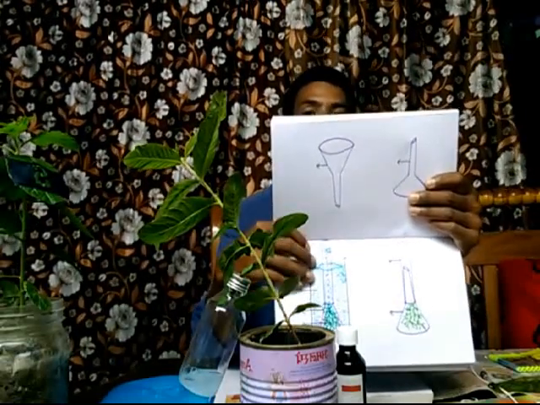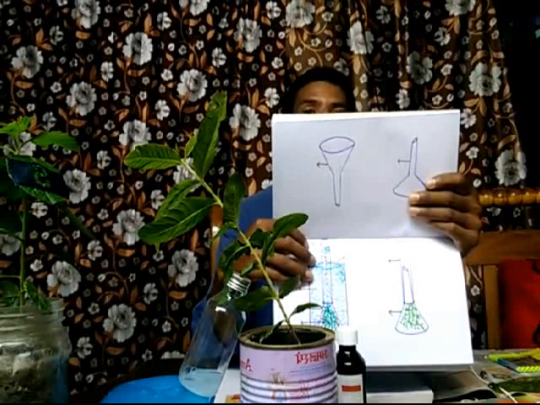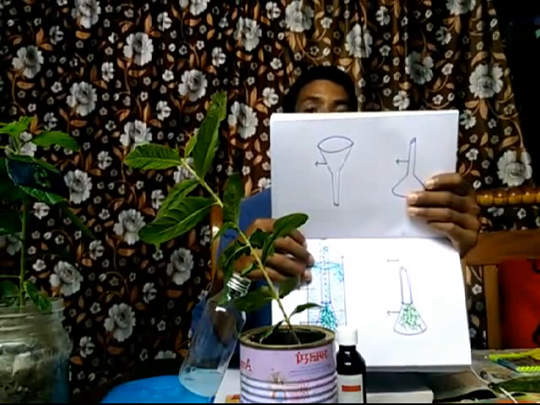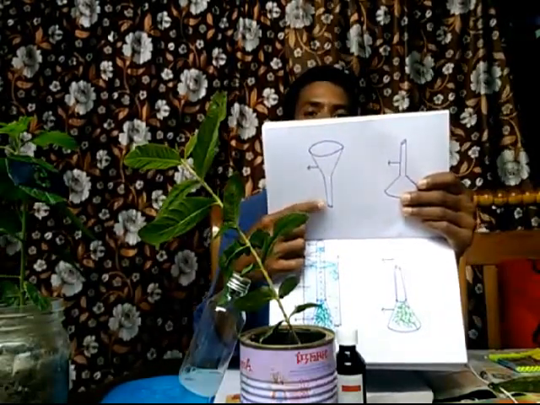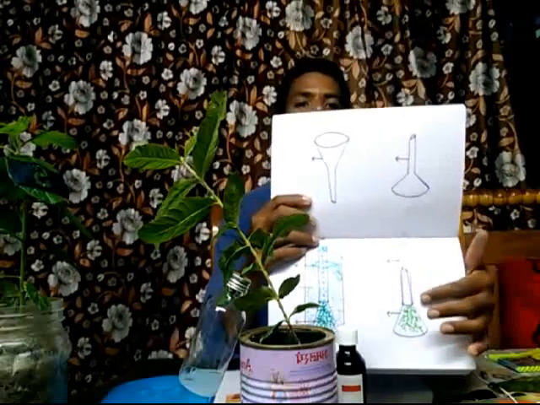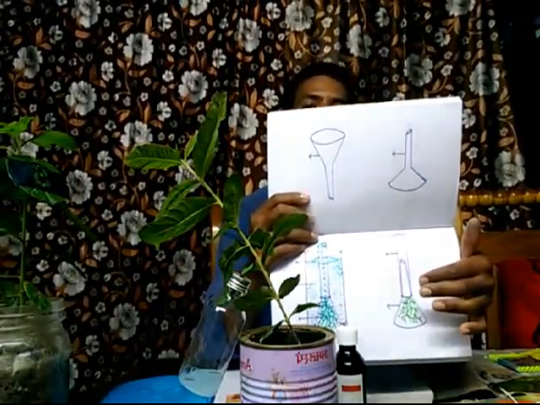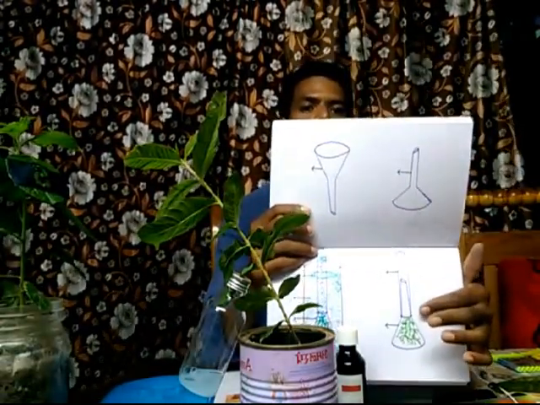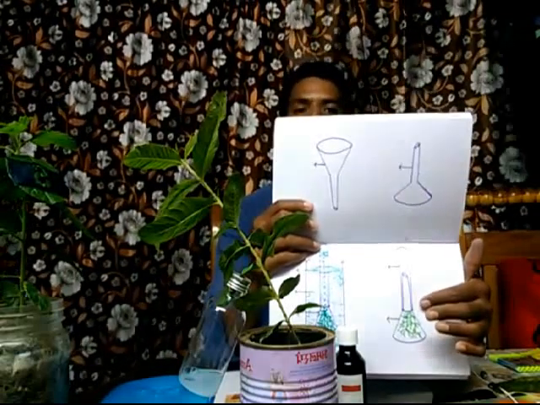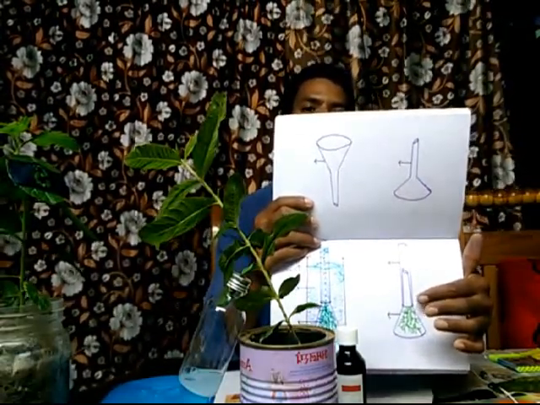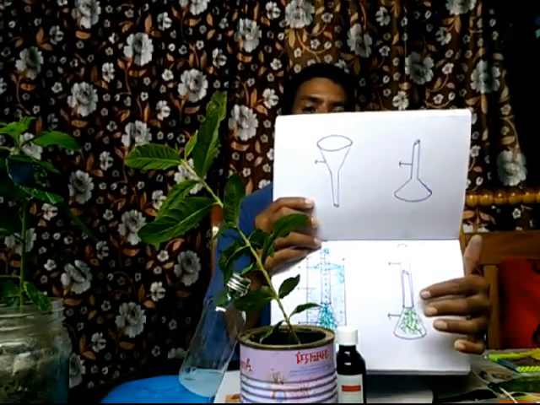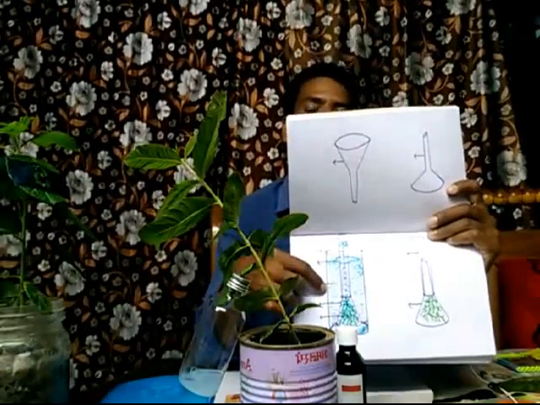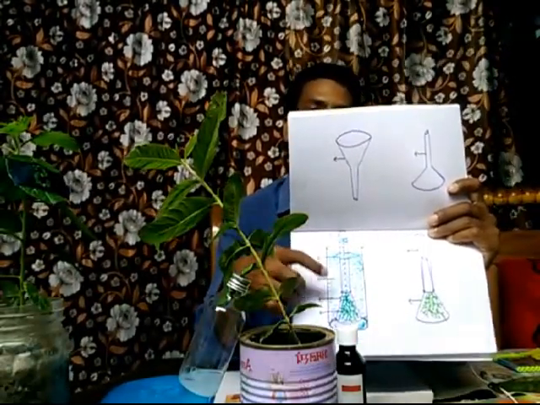Then invert a test tube that is filled with water over the short stemmed funnel. Look here, a test tube is inserted over the short stemmed funnel into the beaker. You have to do it like this. Then keep the entire experiment in sunlight.